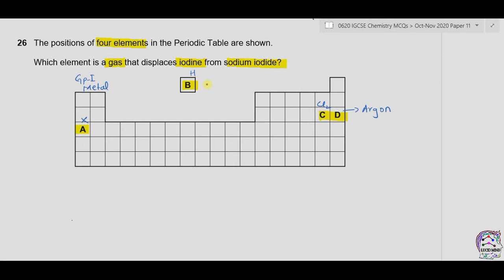Now B is hydrogen and hydrogen does not displace iodine from sodium iodide, so B is incorrect. D is argon, so argon does not react because it is inert in nature. The only option left is C, and C is chlorine. For halogens you should remember that reactivity decreases down the group.